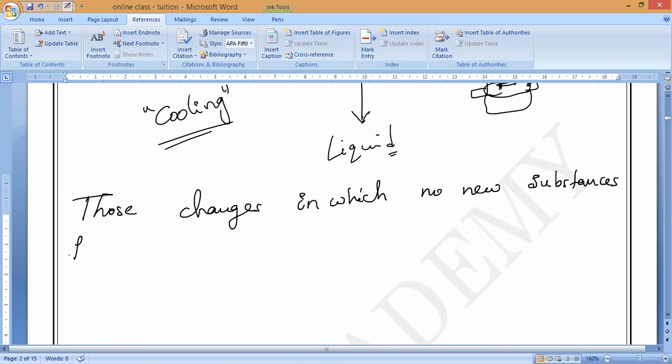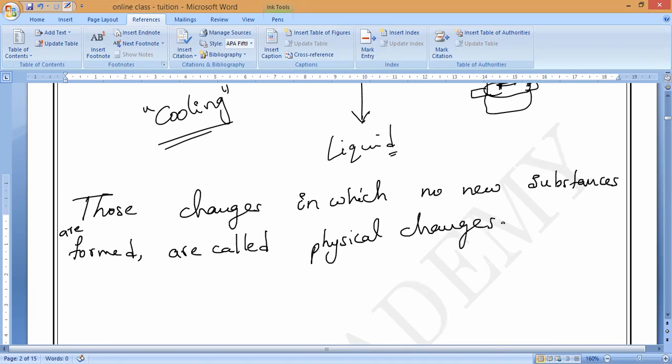Changes in which no new substances are formed are called physical changes. Is it okay, guys? Yes or no? So examples you can write.